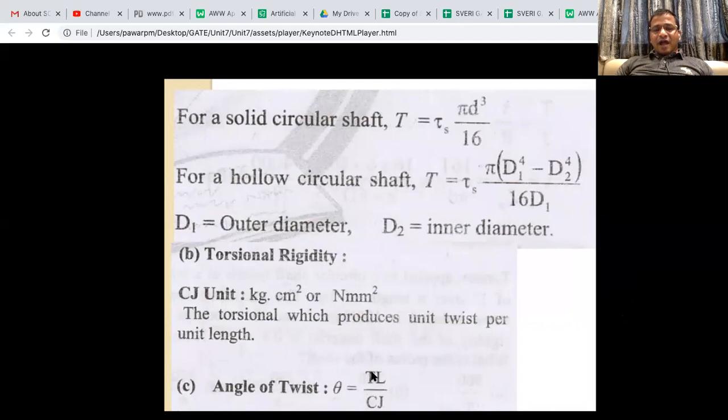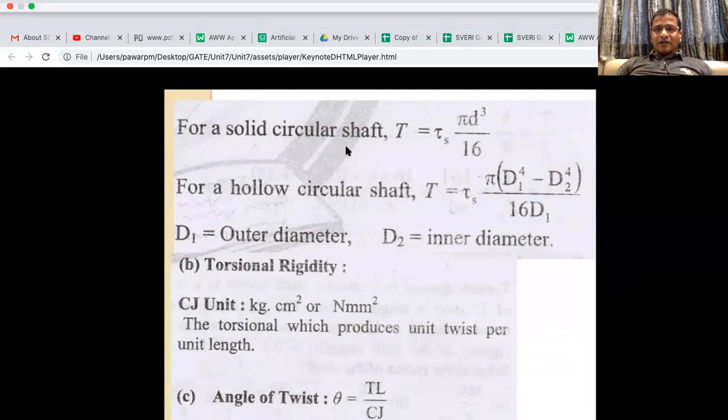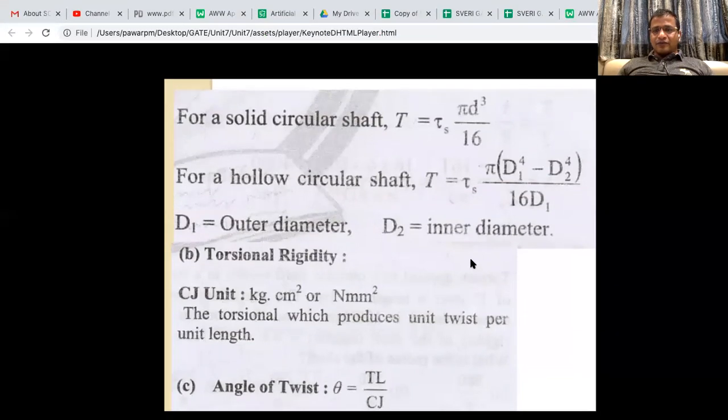So how is it coming from the torsion related formula? I will elaborate here if you have got confused. Do you remember, from flexure, M by I, sigma by Y, and E by R?